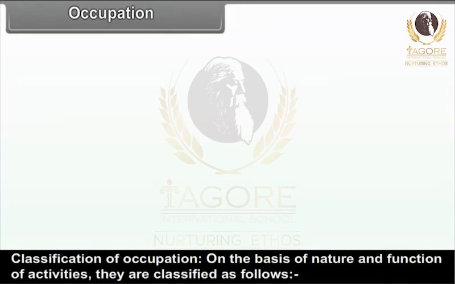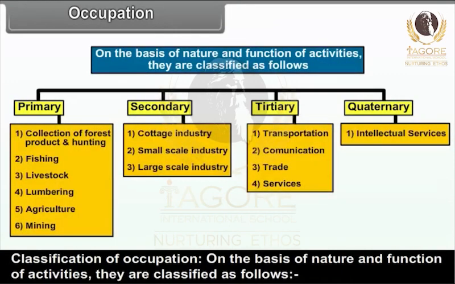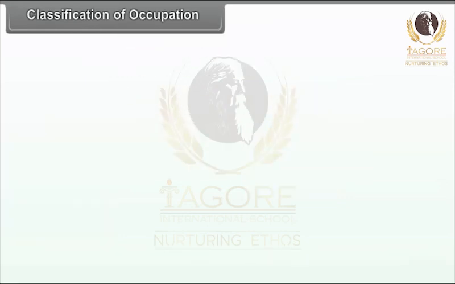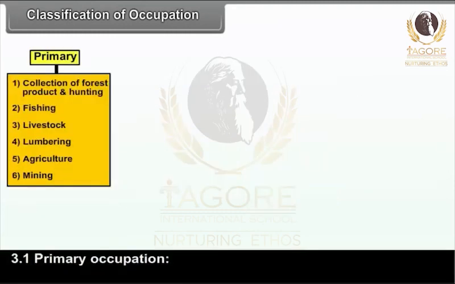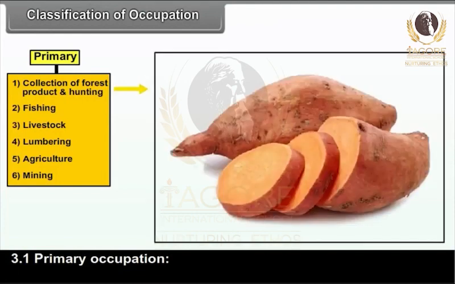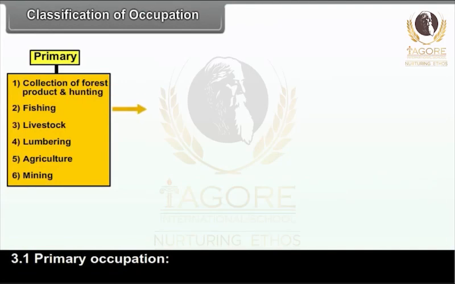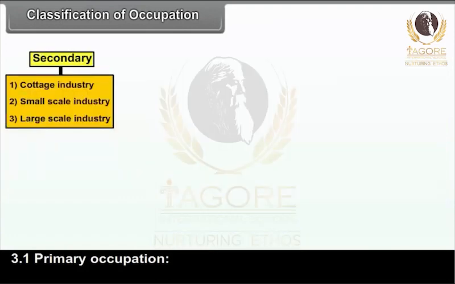Classification of occupation. On the basis of nature and function of activities, they are classified as follows. Primary: 1. Collection of forest products and hunting. 2. Fishing. 3. Livestock. 4. Lumbering. 5. Agriculture. 6. Mining.